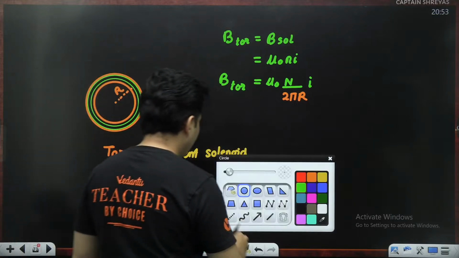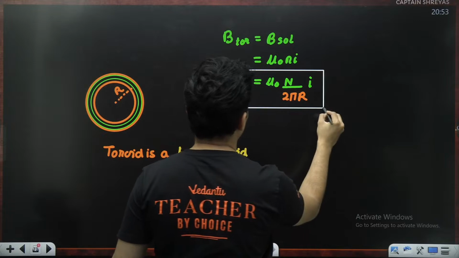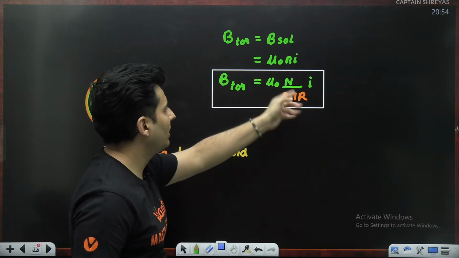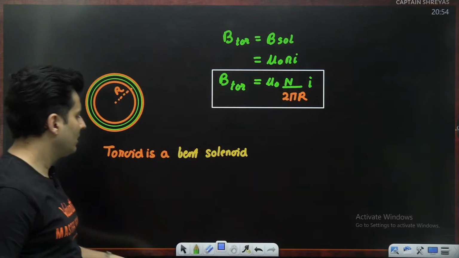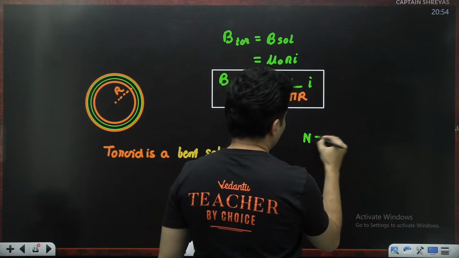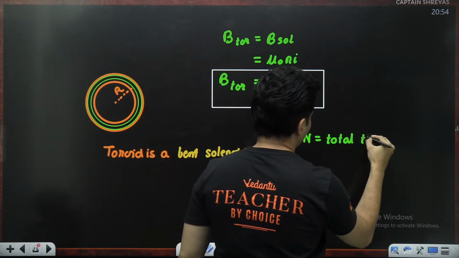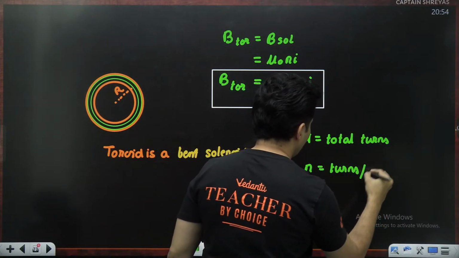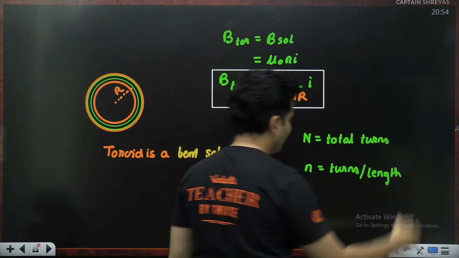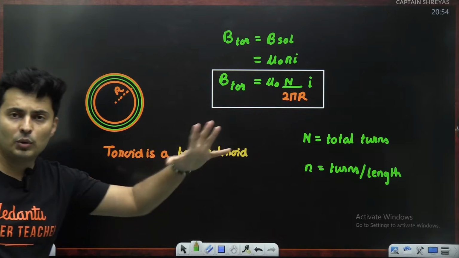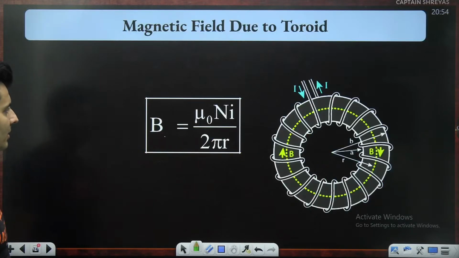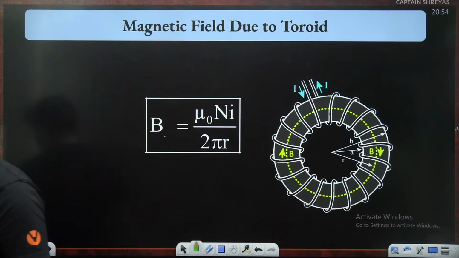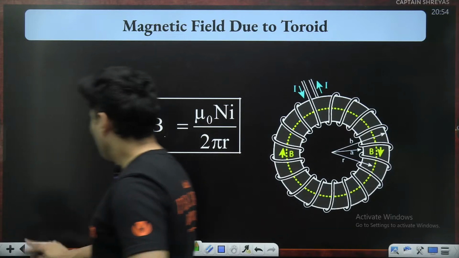Okay. So let me also block this for all of you. This is the magnetic field of a toroid, which is just like a solenoid. You can still use mu naught Ni, but if you don't like N, you can put total turns. Please remember here N stands for total turns, whereas small n is the number of turns per unit length. So small n is for per unit length, whereas capital N is for the total number of turns. It's one and the same thing. Look at this. This is how a toroid looks. Is that right? Cool. So now most of it is done.